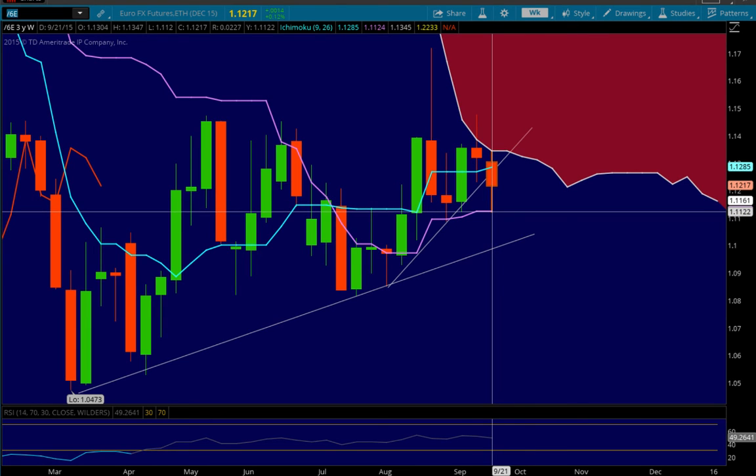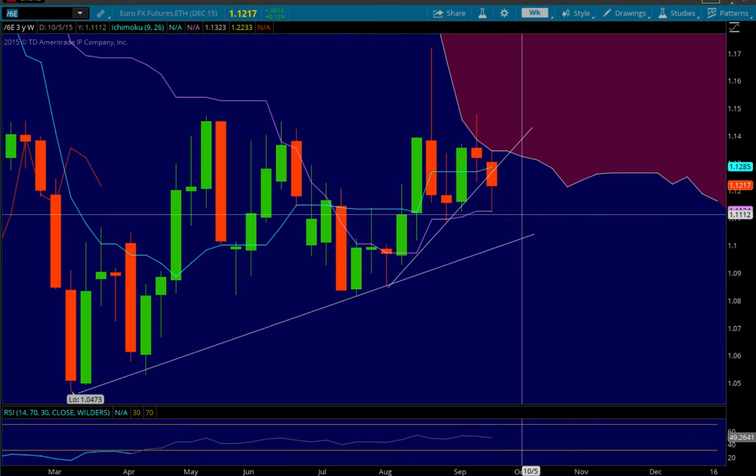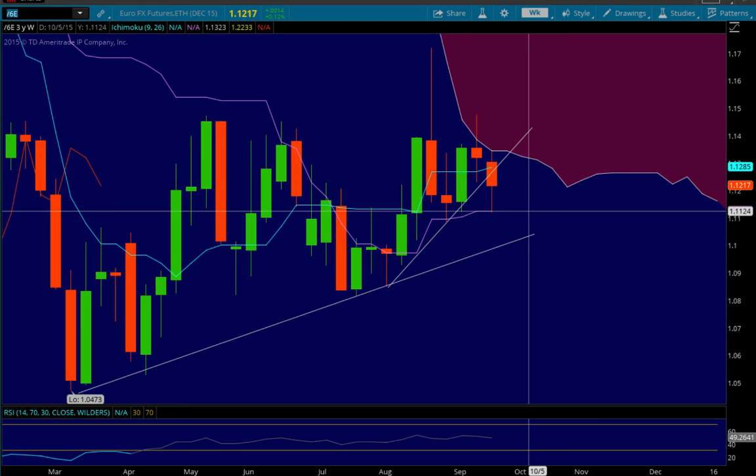Fantastic, right? We traded through the Tenkan-sen, came down to the Kijun-sen and put in a perfect bounce at the Kijun-sen. The euro has been trading very true to the Ichimoku charts, so if you're an FX trader, I would definitely recommend using Ichimoku charts. They've been really good for FX. I would say more FX traders use Ichimoku than US futures traders. And this is an FX futures chart we're looking at too, but it works really well on spot forex as well.